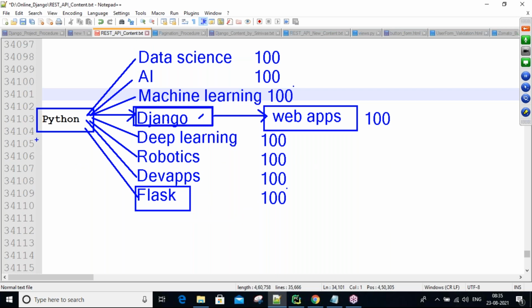These all 800 students are required to learn what? Python only. 800 students are learning Python, and later each course is joined by only 100 people. That's why Python is getting more popularity. So many people are learning it right now. To do all these courses, people are required to learn Python only. This is one of the reasons why Python is getting popular.